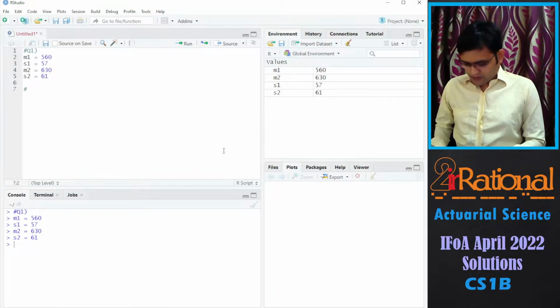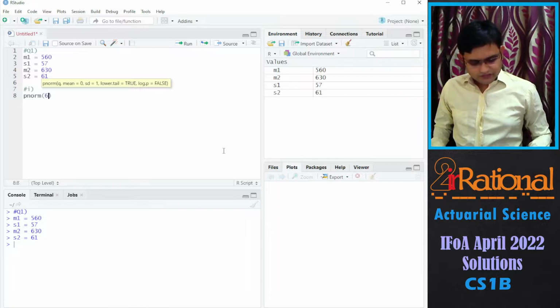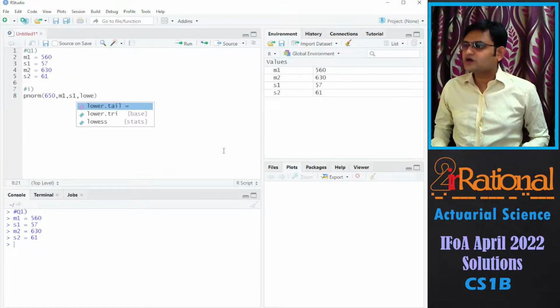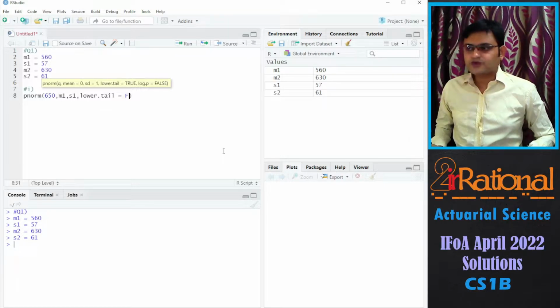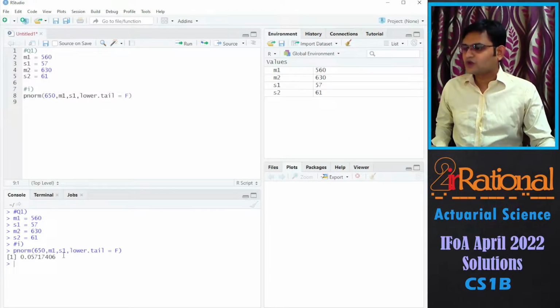Let's go to part 1 where we have to find the probability. So P norm for 650, M1, S1, where we are saying that the lower tail would be false because we want the upper value. So the probability comes out to be around 5.7%.